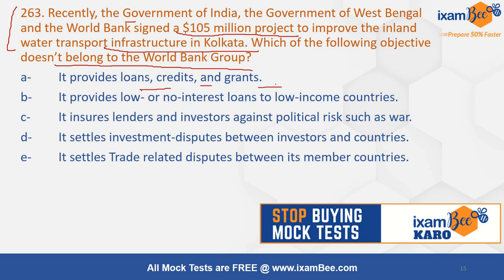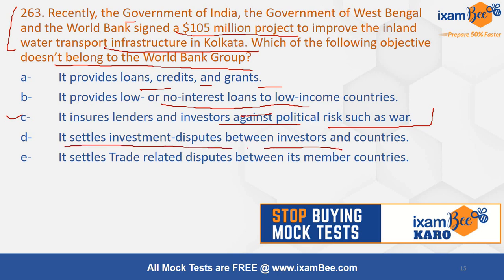So what does the World Bank Group do? Yes, it is correct. It provides low or zero interest loans to low income countries. Correct. It ensures lenders and investors against political risks such as war. I doubt this. So right now I am marking this as an answer. It settles investment disputes between investors and countries. Perfectly right.